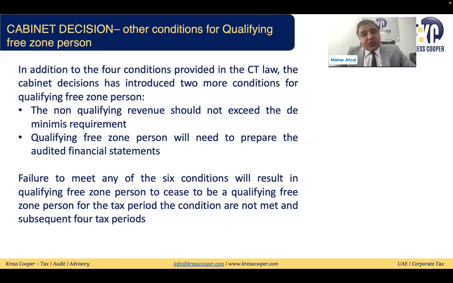Other than these 4 conditions, they have provided 2 more conditions in the ministerial decision 139. These 2 conditions are: the non-qualifying revenue should not exceed the de minimis requirement. We need to look into this. What is de minimis requirement? And the 6th condition is qualifying free zone person will need to prepare the audited financial statement. It has already been clarified in the previous cabinet decisions. So on overall basis, we can say there are 6 conditions.